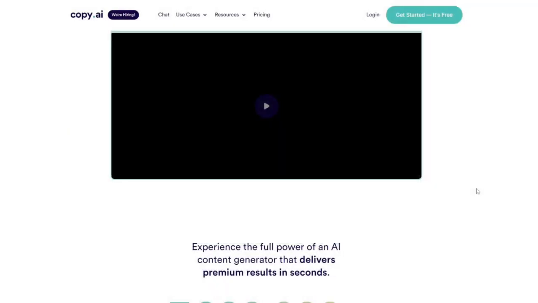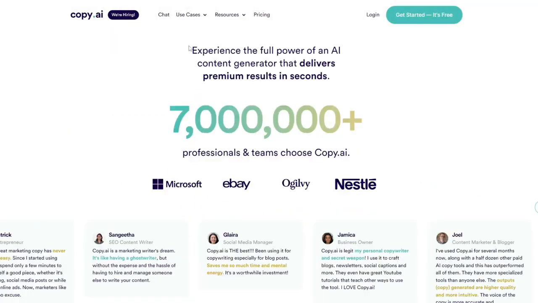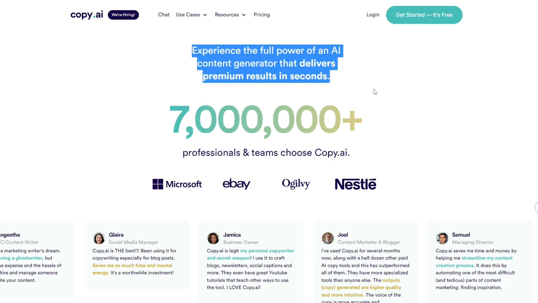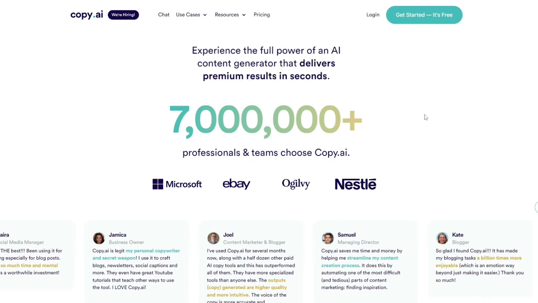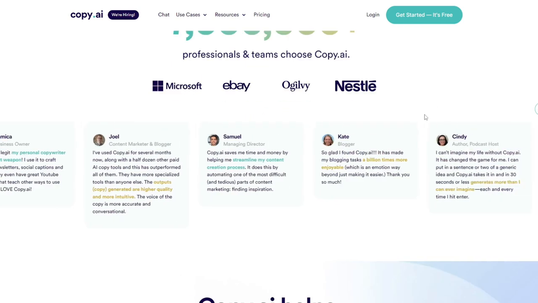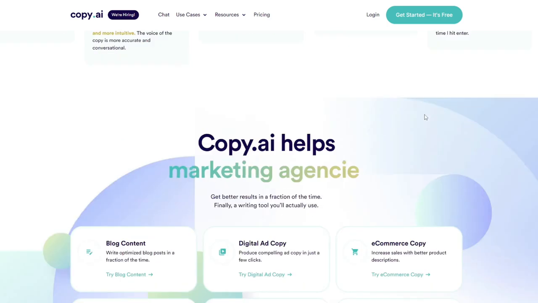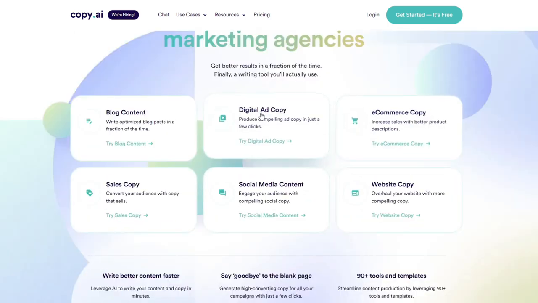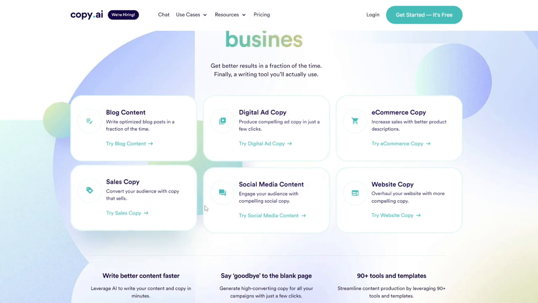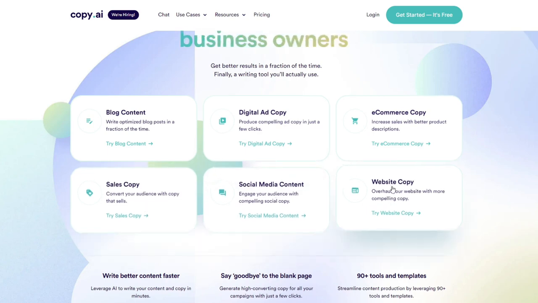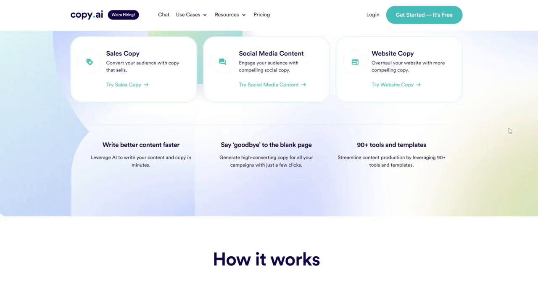As you can see on the website, it says, experience the full power of an AI content generator that delivers premium results in seconds. Get better results in a fraction of the time. Finally, a writing tool you'll actually use. Blog content, digital ad copy, e-commerce copy, sales copy, social media content, website copy. I'm going to break down how it works.